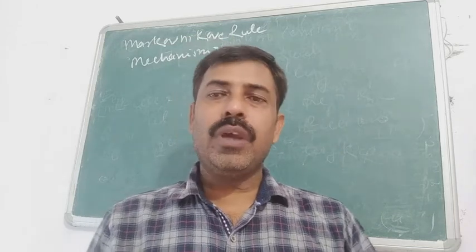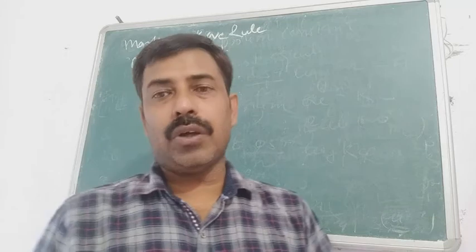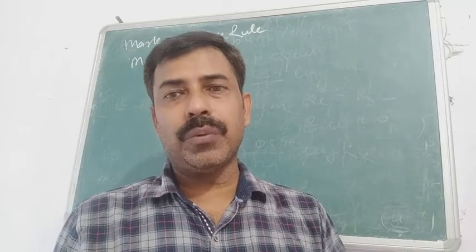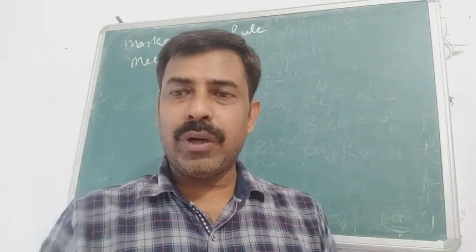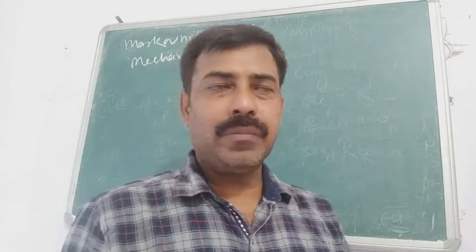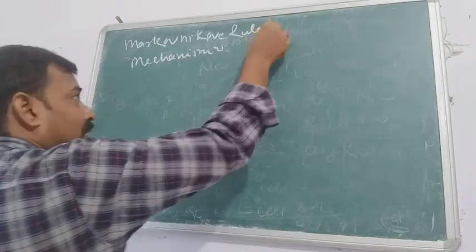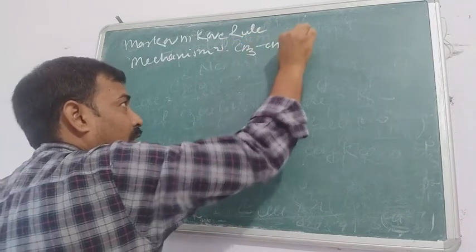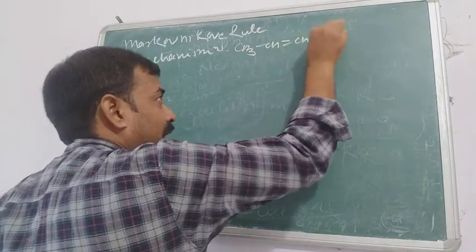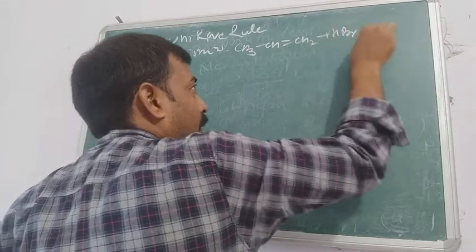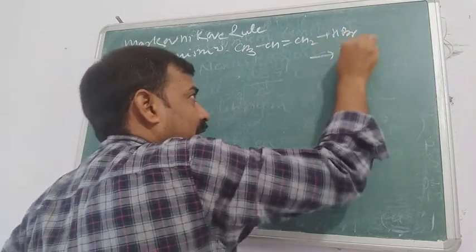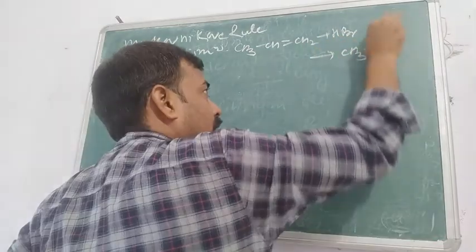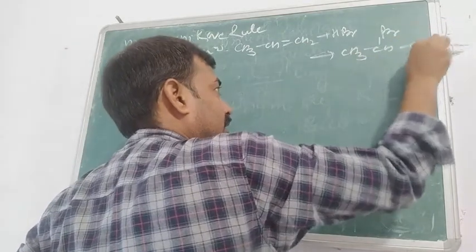So here we are going to see the mechanism for the Markovnikov rule. The reaction is the same as in the last one. That means when CH3 CH double bond CH2 reacts with HBr, it forms CH3 CHBr CH3.